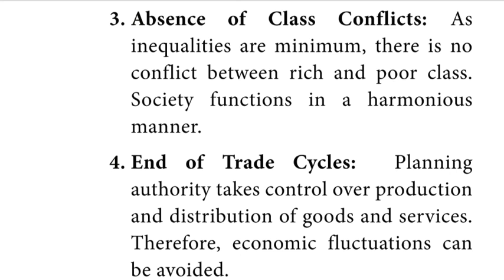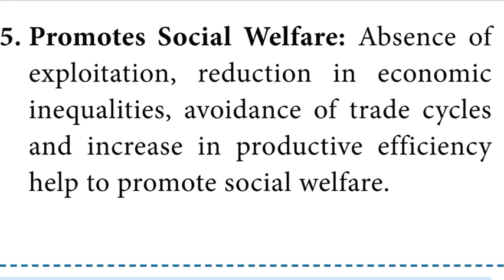Fourth, end of the trade cycle. The planning authority takes control over production and distribution of goods and services. Therefore, economic fluctuation can be avoided. Fifth, promote social welfare. Absence of exploitation, reduction in economic inequalities, avoidance of trade cycle and increase in productive efficiency help to promote social welfare.